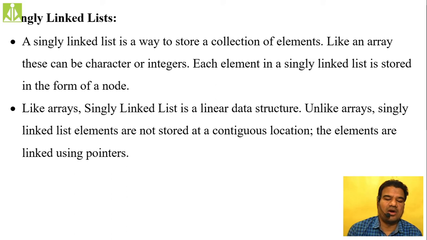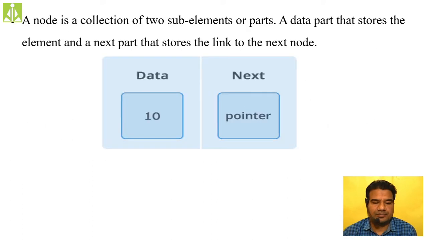A singly linked list is a way to store a collection of elements. Like arrays, it is also a collection. Inside a singly linked list, we can store data elements. In order to implement a singly linked list, we have to know what exactly a node is. A node is a collection of two different things: one is data and one is a pointer.